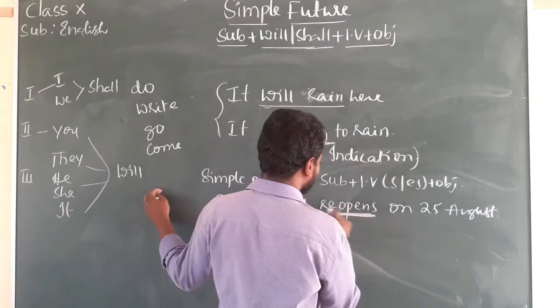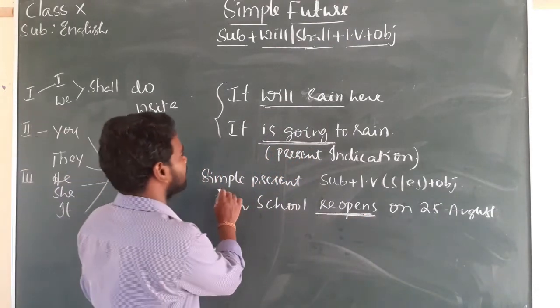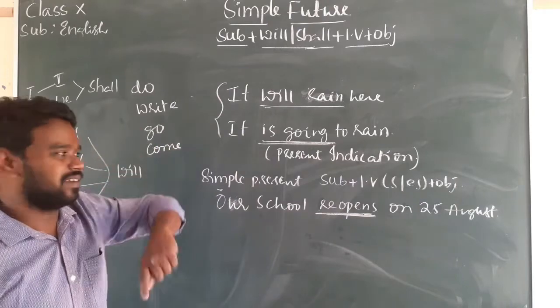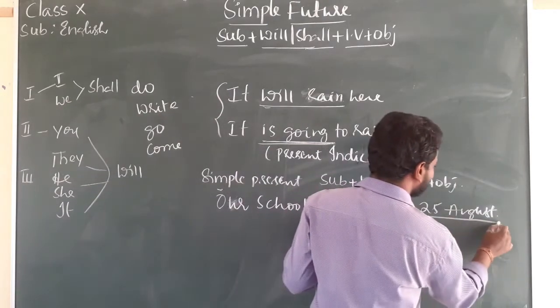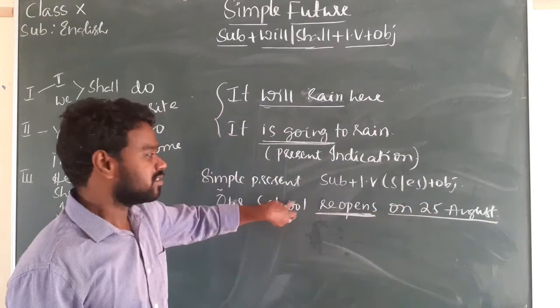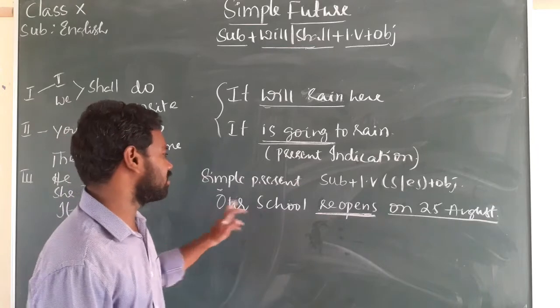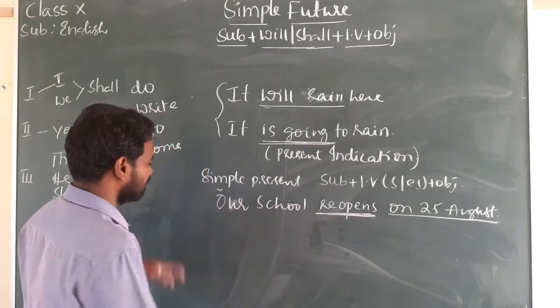So when we talk about something that happens certainly, we use simple present to indicate future time. So this 25th August is next month, but it refers to a future time. So that future time we refer to in simple present, right? Our school reopens.